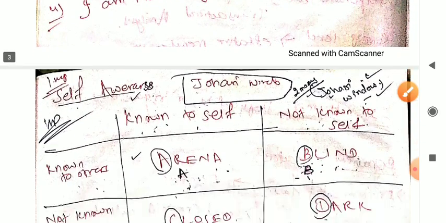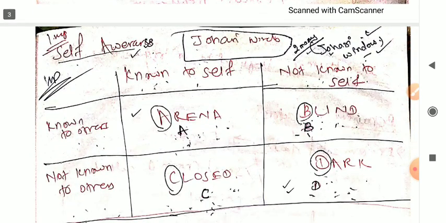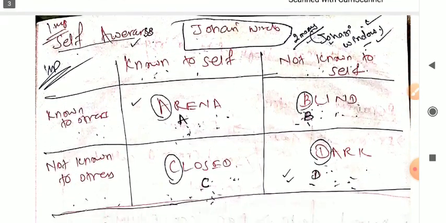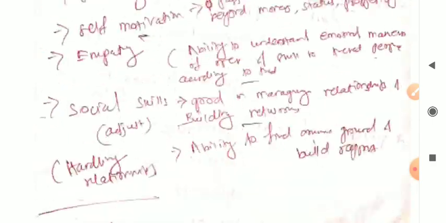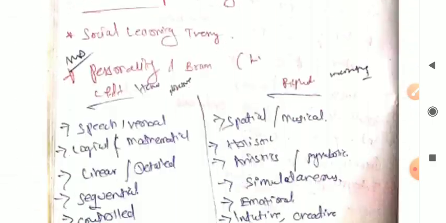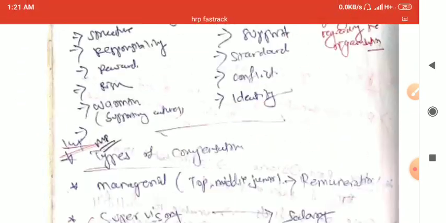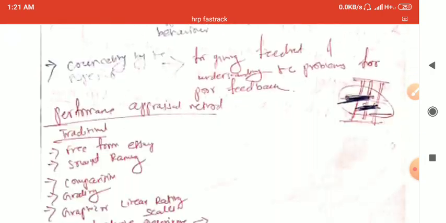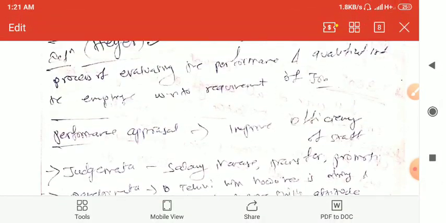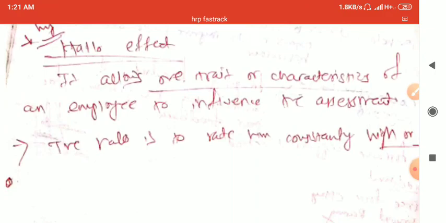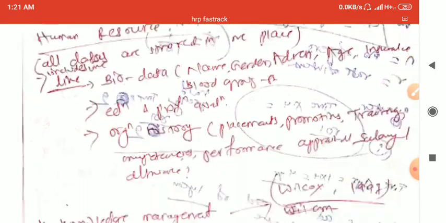So like this we have more important things that will help you. How many things, let me see. This is the complete one, no more things are there.